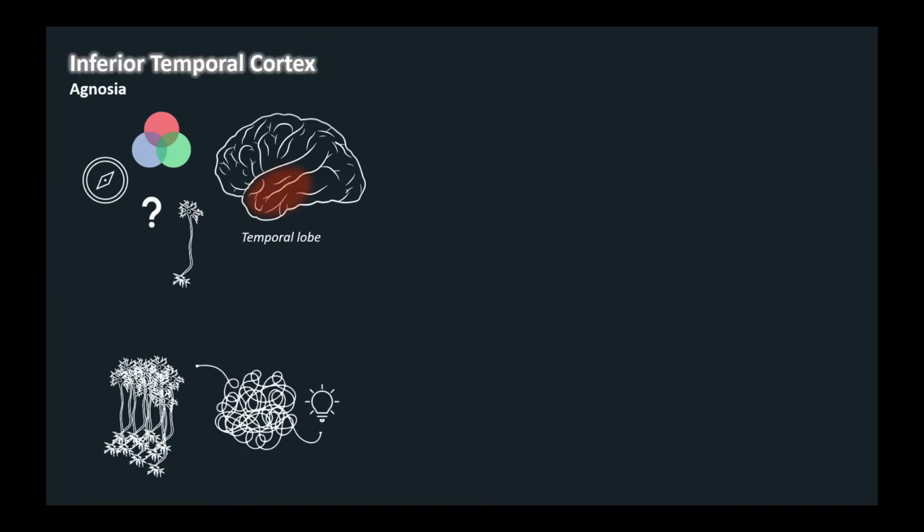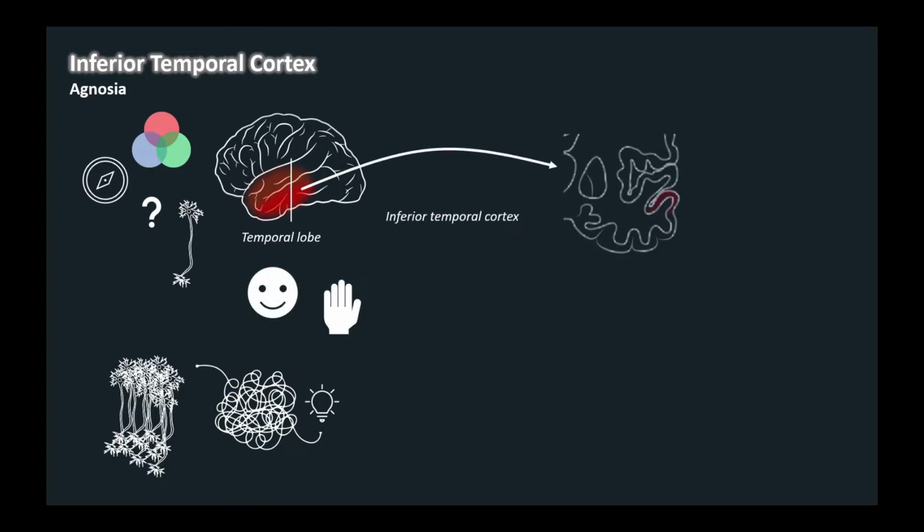For example, several small subpopulations of neurons encode objects that convey to the observer highly meaningful information, such as faces and hands. Damage to small regions in the temporal lobe results in an inability to recognize faces, a form of associative agnosia known as prosopagnosia.